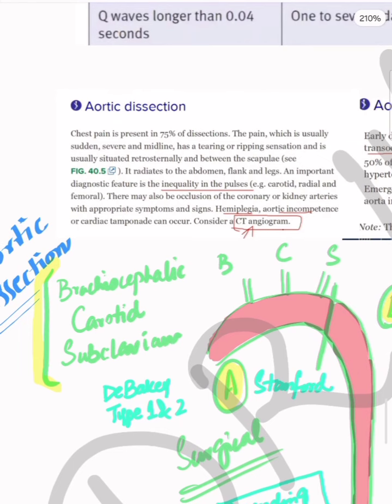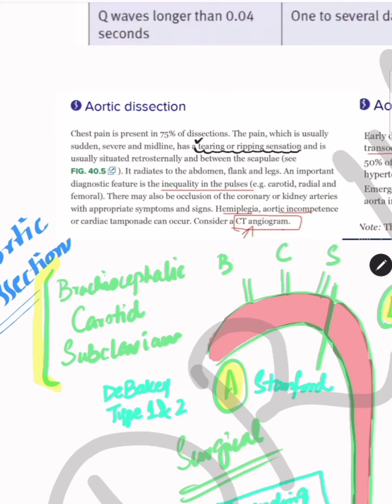If a patient presents with very sharp chest pain, described with the words tearing or ripping sensation, that is usually retrosternal and radiating towards the back between the scapula, this is mostly aortic dissection. But the pain can also radiate towards your abdomen, to your flank or legs.